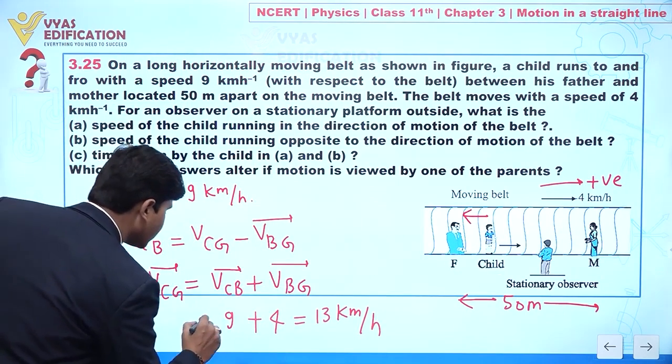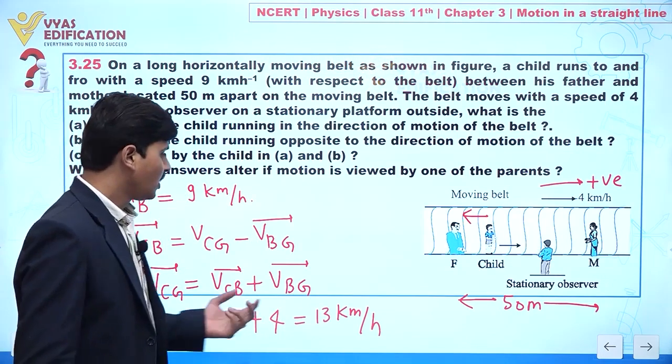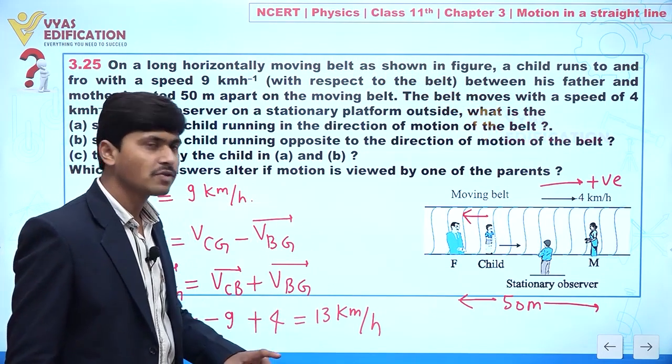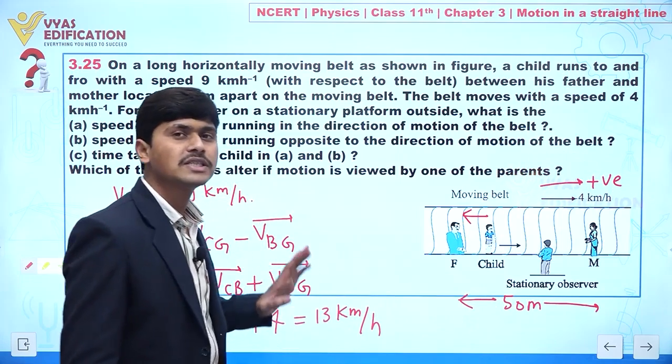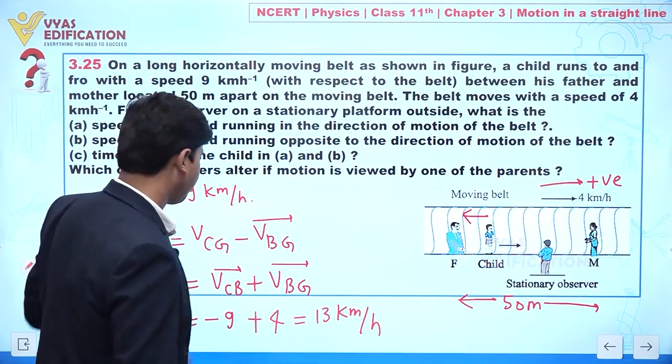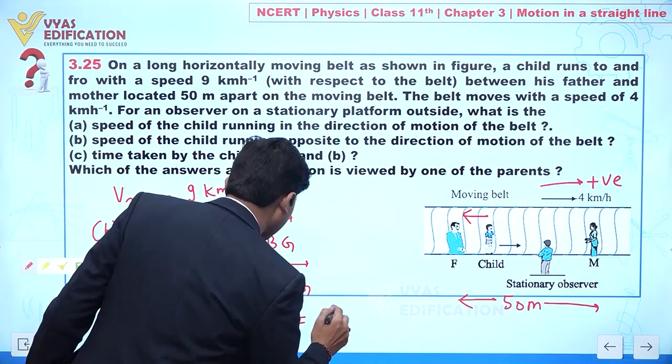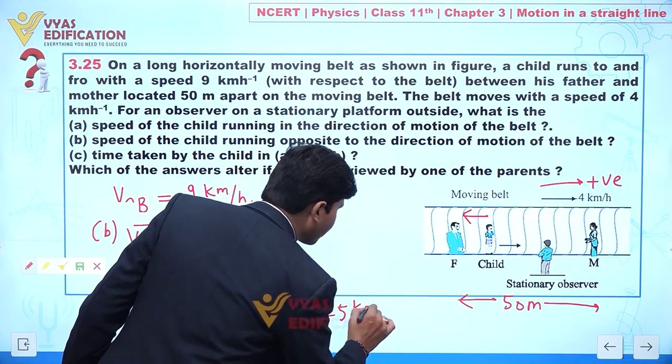So we can write here this is minus 9. Clear to you? And we have velocity of belt with respect to ground, this is 4, because this is moving in a positive direction. Clear? So we can say here we will get this is minus 5 km per hour.